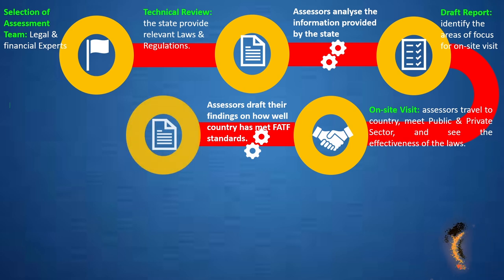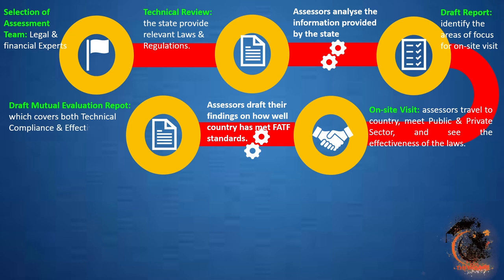In the next stage, the mutual evaluation report is drafted. Immediately following the on-site visit, the assessors finalize the mutual evaluation report with the findings of the effectiveness and technical compliance assessment. The assessed country is given the opportunity to comment on the draft report and have a face-to-face meeting with the assessors. The report is also reviewed by independent reviewers, but ultimately the assessors are the only ones who decide on the text of the report and the final proposed rating for effectiveness and technical compliance.